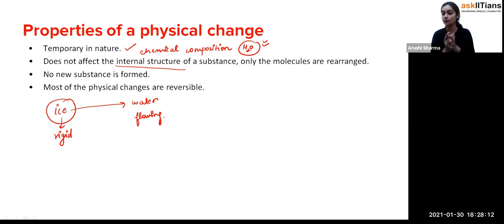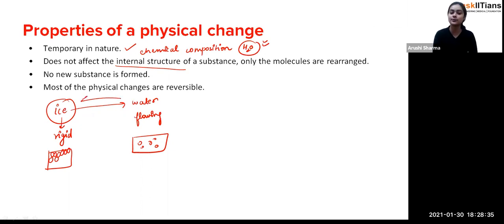But in water, the molecules are somewhat far apart. In the case of ice, the particles are very close to each other, but in the case of water, they are somewhat far apart from each other. So that's how there is the rearrangement of the molecules. That's why we are observing the physical change, but we can reverse this as well, that water converts back into ice. No new substances formed.